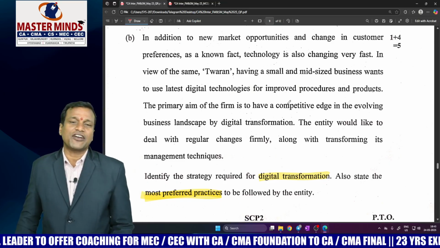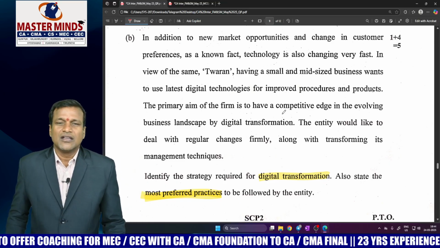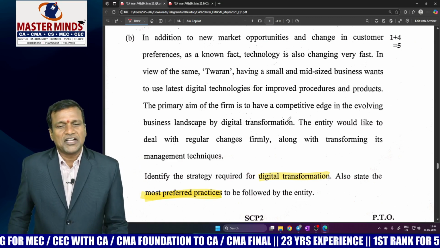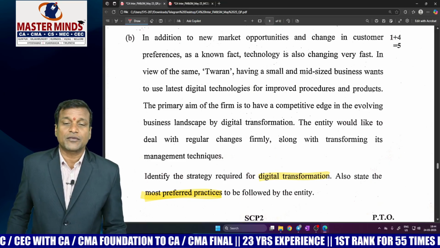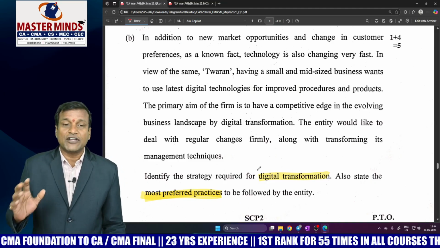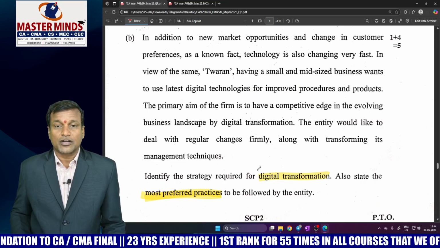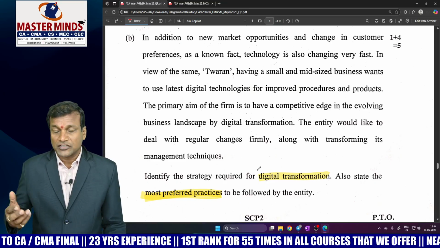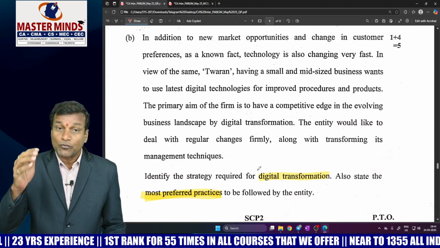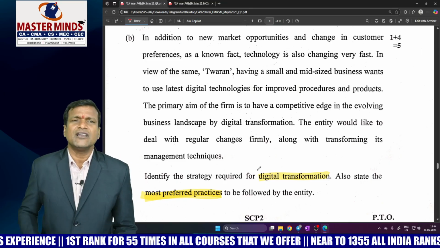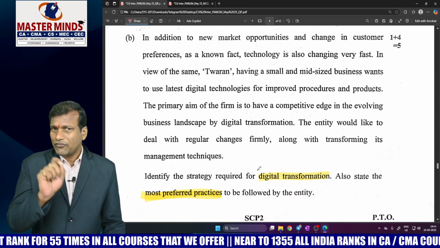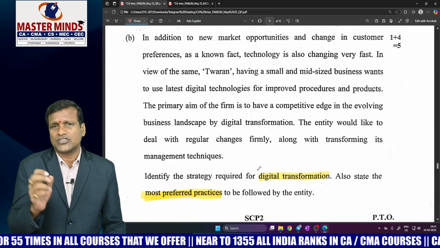Now come to question number 5B, another compulsory question for 5 marks. It's a very easy case scenario created by the ICAI. This time, identify the strategy required for digital transformation and also state the most preferred practices to be followed by the entity. There are 5 different practices to be followed by a business organization to implement digital transformation successfully. It starts with top management initiative: begin at the top was the first subheading or first strategy. Likewise, we have 5 different strategies here. You have to note all those 5 strategies. But before that, the first point you have to write is the meaning of digital transformation.